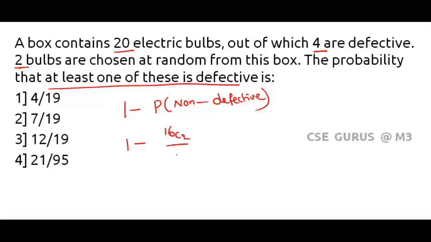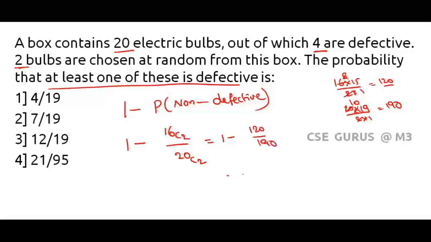16C2 divided by 20C2, which is equal to 1 minus. See, what is 16C2? 16 into 15 divided by 2 into 1. 2 1s are 2, 2 8s are 16, 15 8s are 120. 20C2, 20 into 19 divided by 2 into 1. 2 1s are 2, 2 10s are 20, so 190. 1 minus 120 divided by 190, that equals 190 minus 120 divided by 190, that equals 70 divided by 190. The 0s get cancelled. So answer 7 divided by 19.